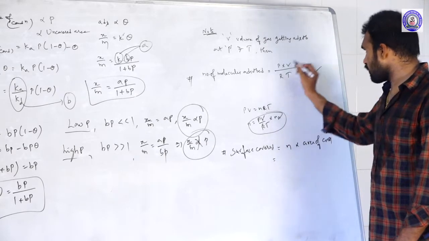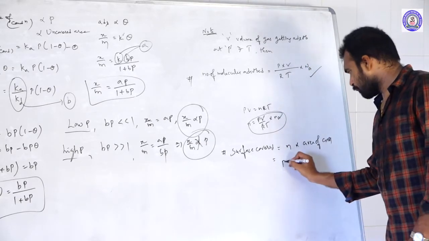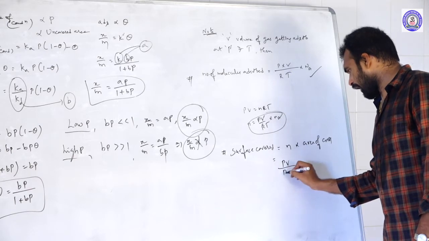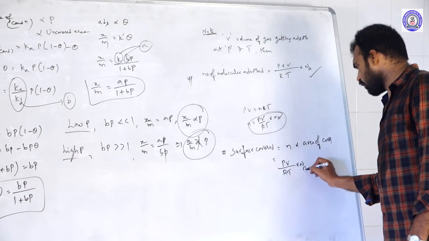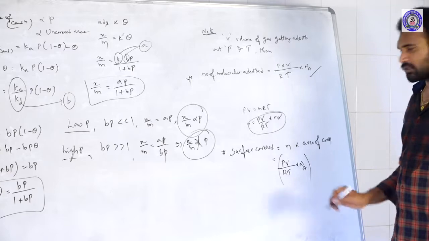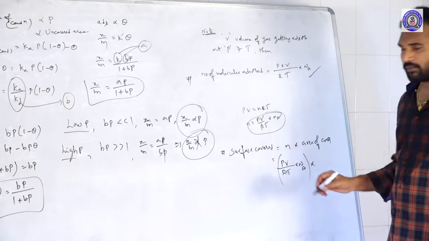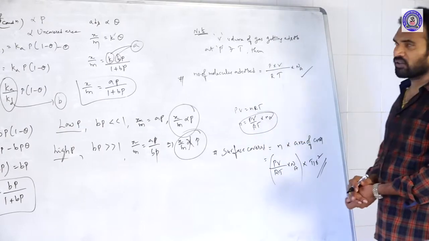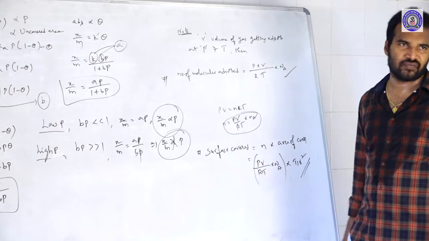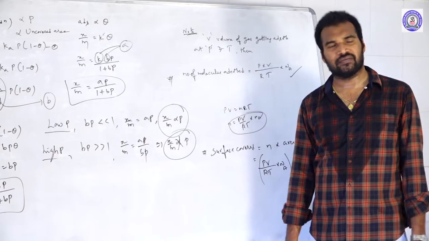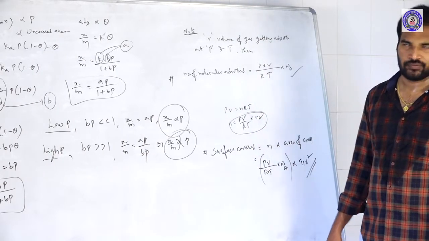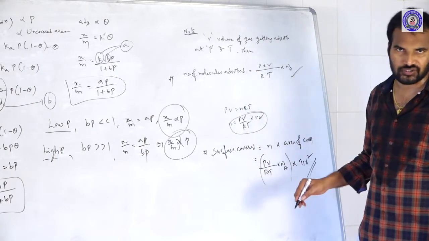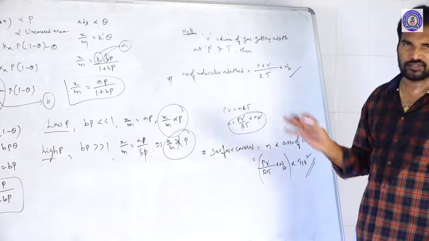That is PV by RT into Avogadro number, into the area of cross section, formula pi r square. So by using this formula, you can calculate the total surface area of adsorbent that was covered with adsorbate. Okay, so these are the frequent models of questions asked from this adsorption concept.